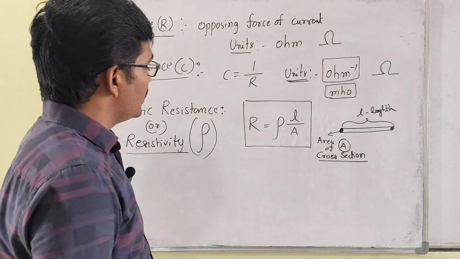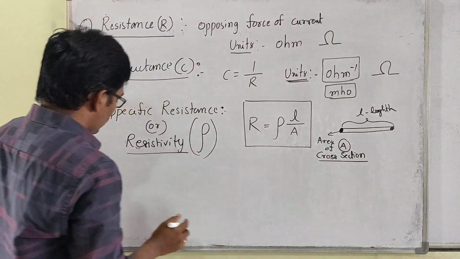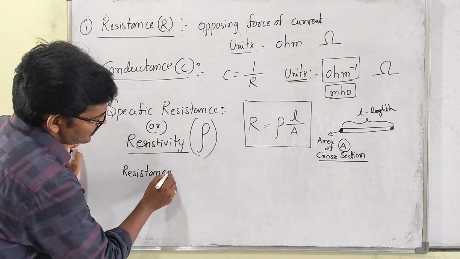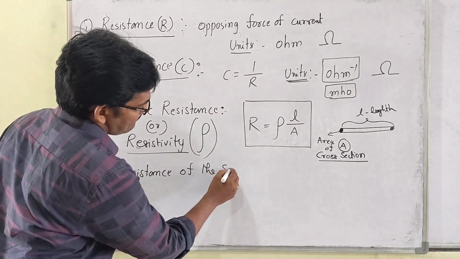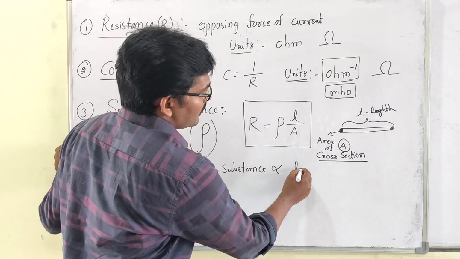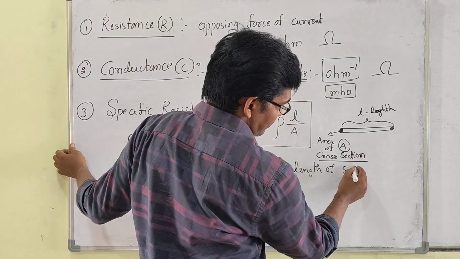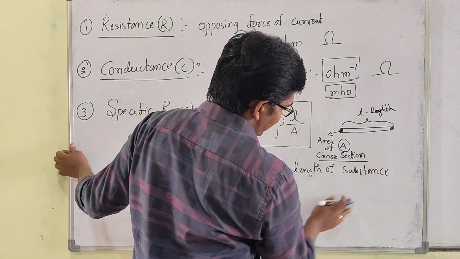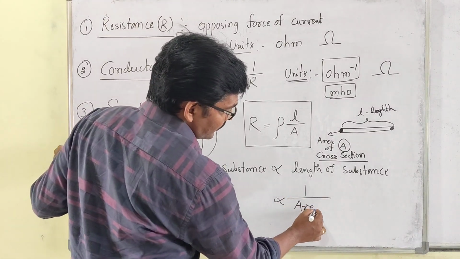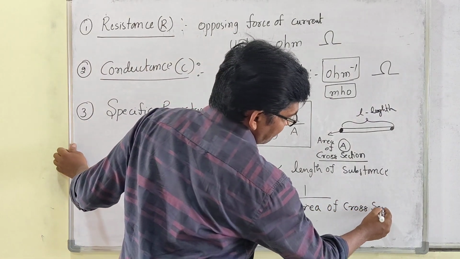Clear? Right. So now I told, for any substance like this, resistance of the substance is directly proportional to the length of the substance and inversely proportional to the area of cross section.